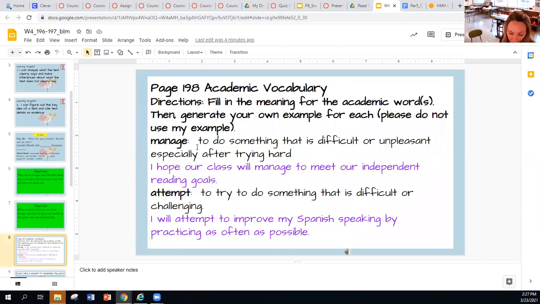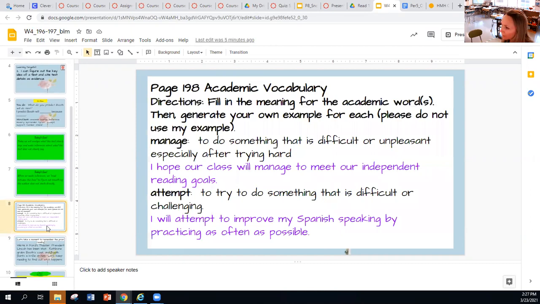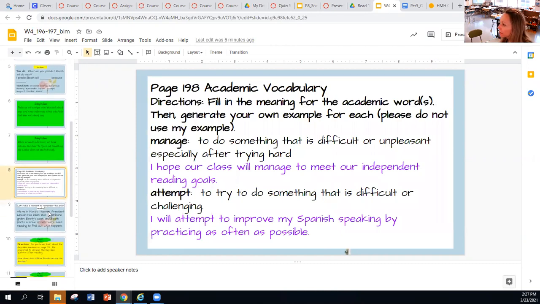Vocabulary, you have 2 words, manage and attempt. Make sure you got the full definition in and make sure you have the example filled in at the bottom with what you want to fill it in with, using the frames.